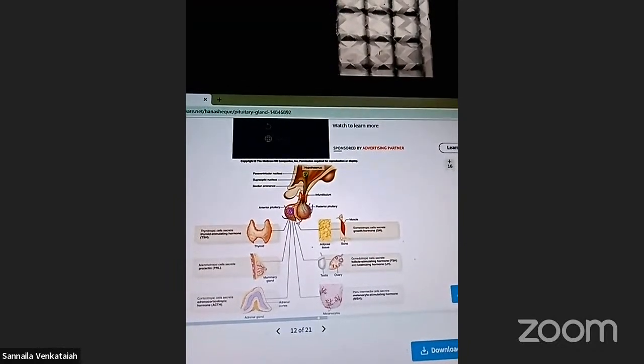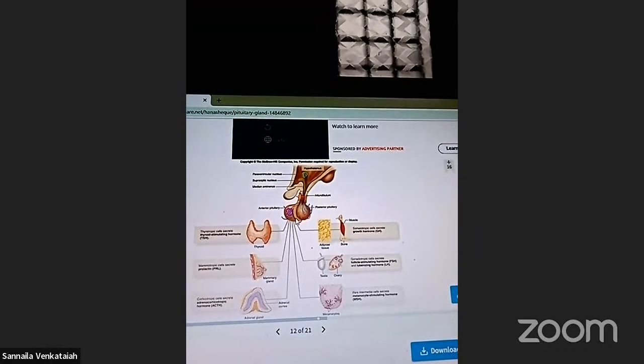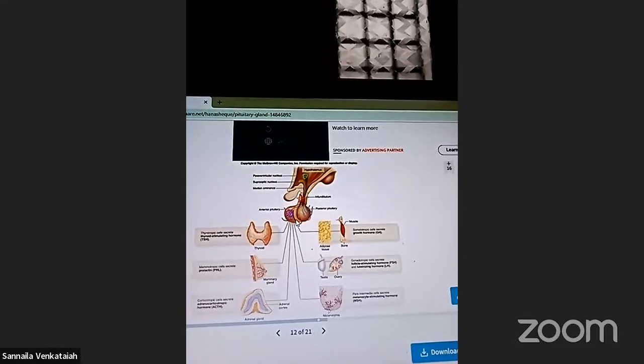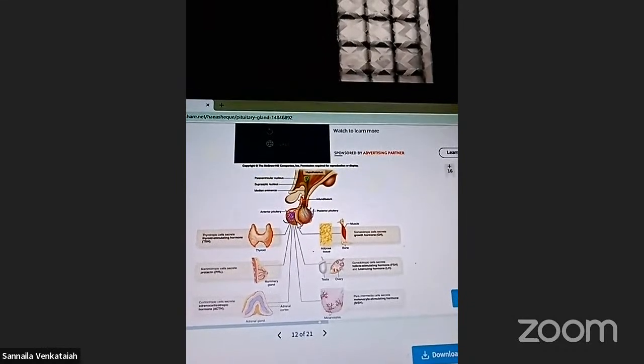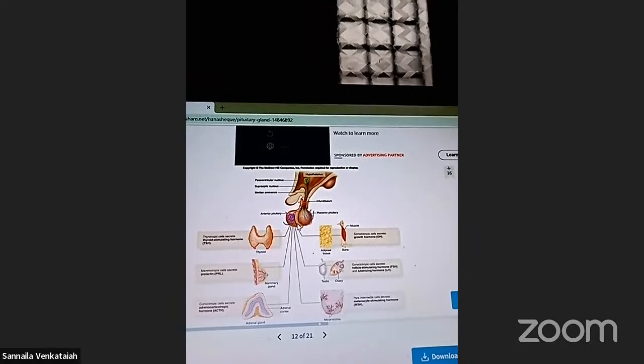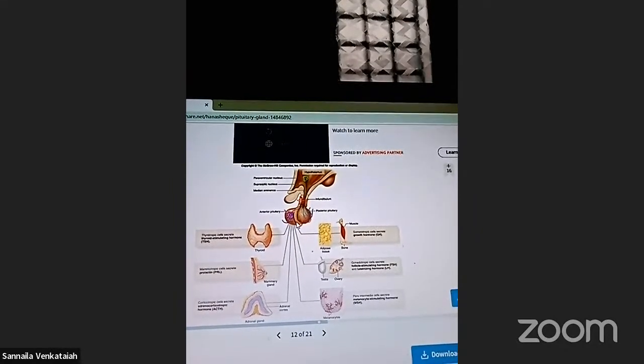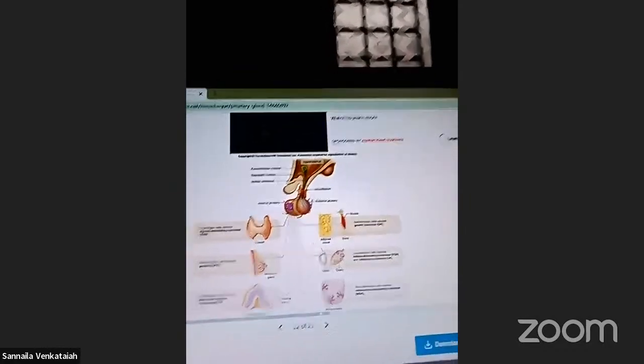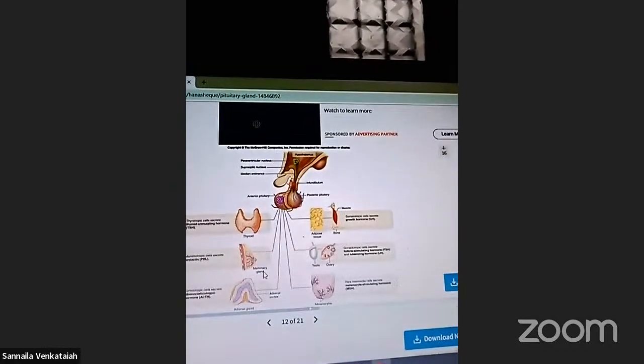Thyrotrophic cells secrete thyroid stimulating hormone, TSH. As well as the prolactin hormone, acting on the mammary glands.